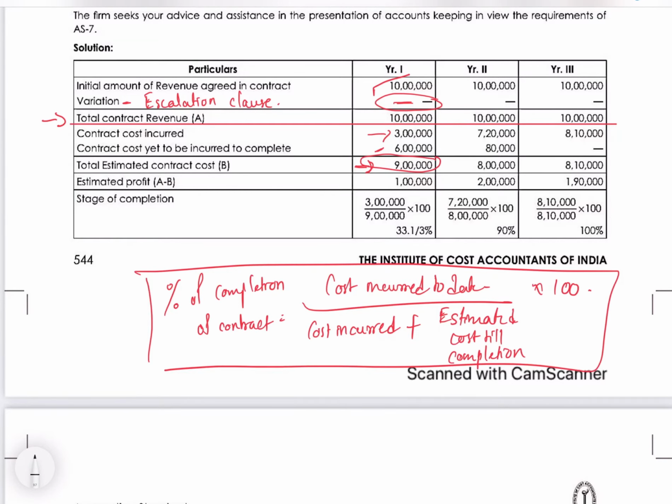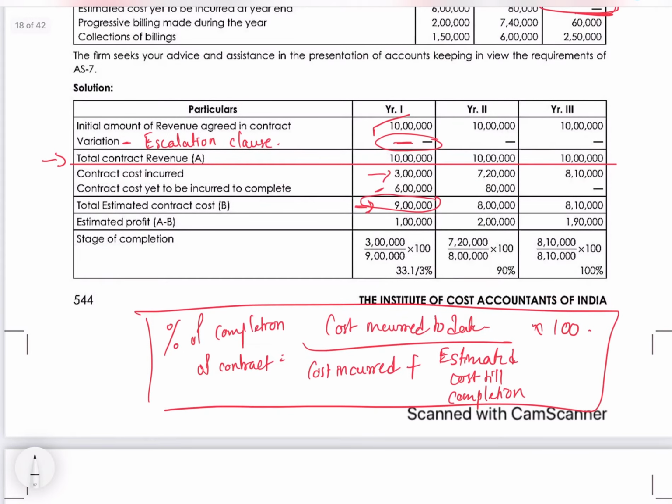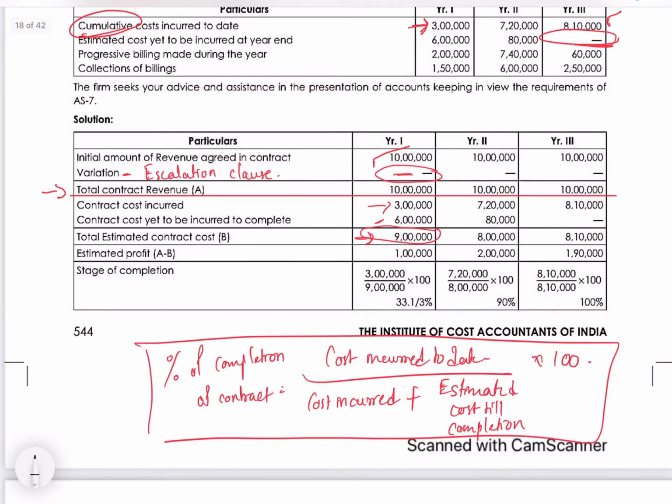So cost incurred to date for year 1 is 3 lakhs, which is cumulative. Estimated cost yet to be incurred at year end is 6 lakhs.